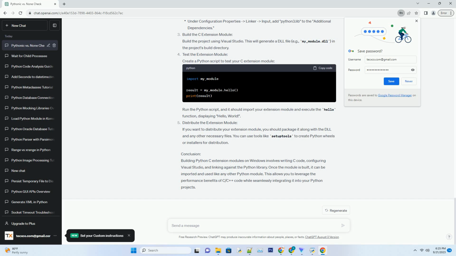When to use if someobj equals None. While if not someobj is generally preferred, there may be cases where explicitly checking for None is necessary. For example, when distinguishing between None and other falsy values like an empty string or zero. Example. Conclusion. In Python, if not someobj is the preferred way to check if a variable or object is empty or None